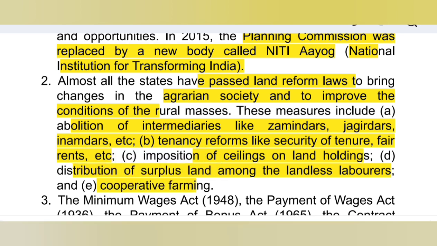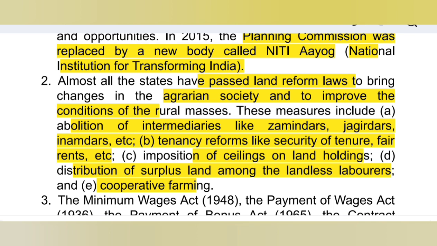So under Article 39 there is a directive, that is the equitable distribution of material resources of the community for common good and prevention of concentration of wealth and means of production.